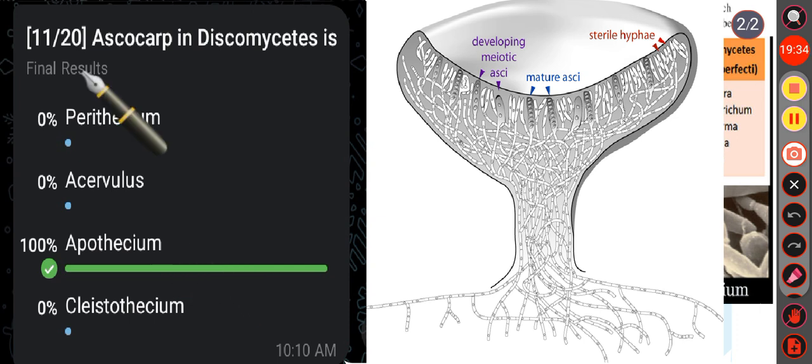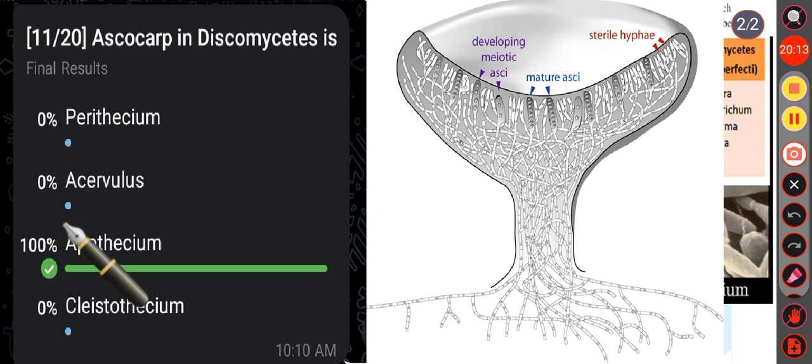Then see the other options. Option A, that is perithecium. Perithecium is a flask-shaped fruiting body in certain ascomycetes fungi containing asci and typically opening via a pore. Then option B, that is acervulus. Acervulus is an asexual fruiting body produced by certain fungi, particularly those that are parasitic on plants.